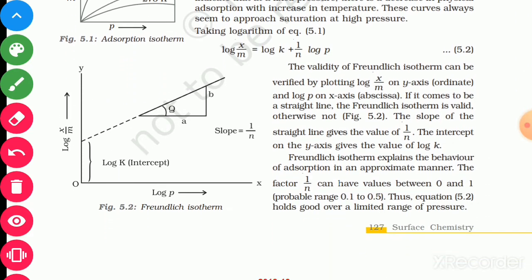If we take log x/m = log k + (1/n) log p, the graph is called Freundlich adsorption isotherm. The validity of the Freundlich isotherm can be verified by plotting log x/m on the y-axis and log p on the x-axis. The slope of the straight line gives the value of 1/n. The intercept on the y-axis gives the value of log k.